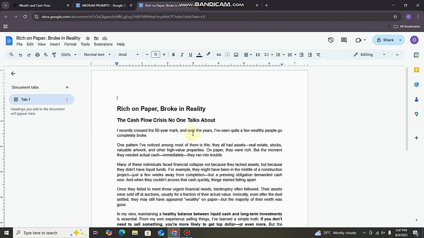Now let's see. I recently crossed the 50 years mark, and over the years I've seen quite a few wealthy people broke in reality. So one thing I've noticed among most of them is they all had assets: real estate, stock, valuable work, and other high value property. On paper, they were rich, but the moment they needed actual cash, immediately they ran into trouble.